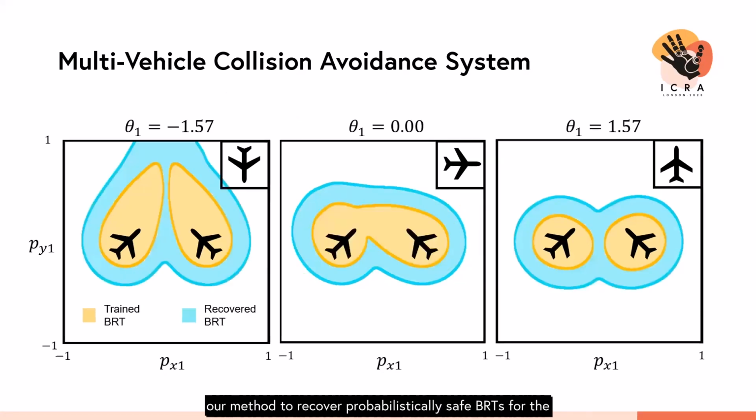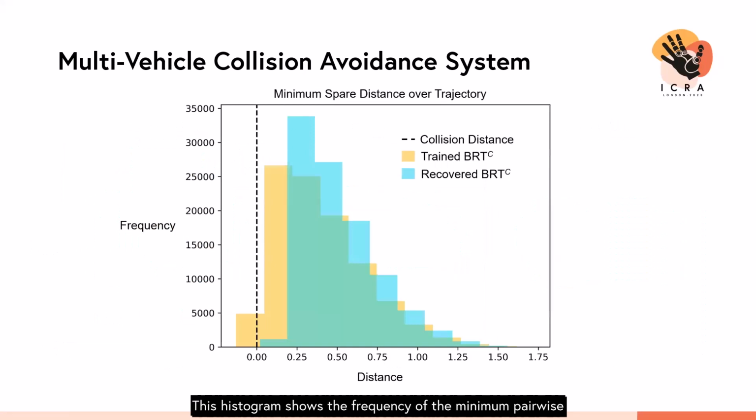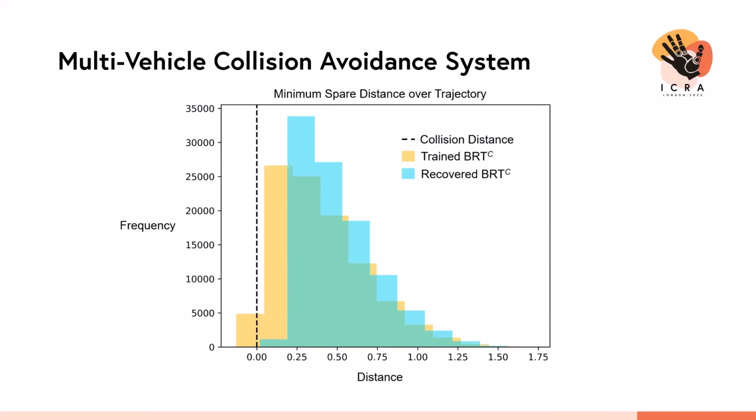Here are the results of using our method to recover probabilistically safe BRTs for the 9-dimensional multi-vehicle collision avoidance system. This histogram shows the frequency of the minimum pairwise distance between aircraft along trajectories which spawn from states sampled within the learned safe set and the recovered safe set. The collision distance is indicated by the dotted line. Note that prior to verification, the learned safe set contains unsafe states. The recovered safe set shows no such violations of safety.